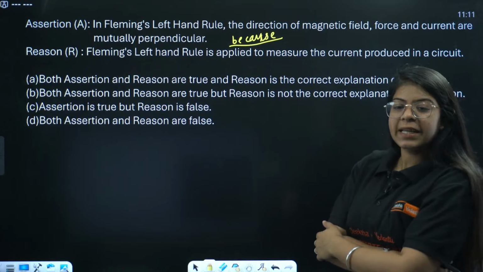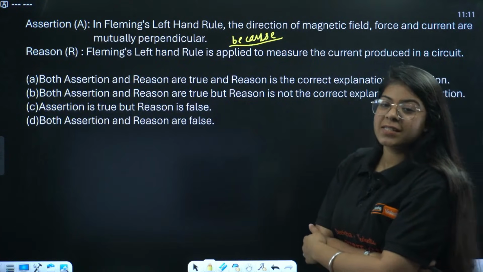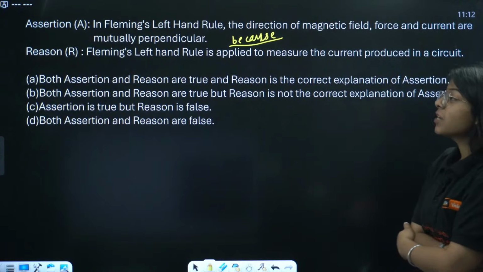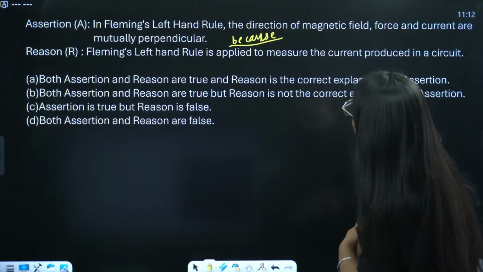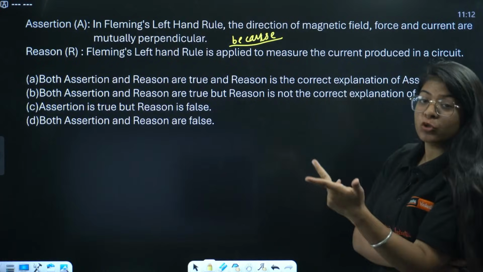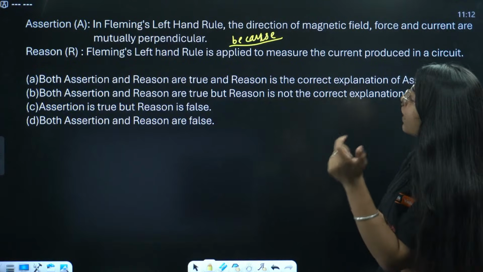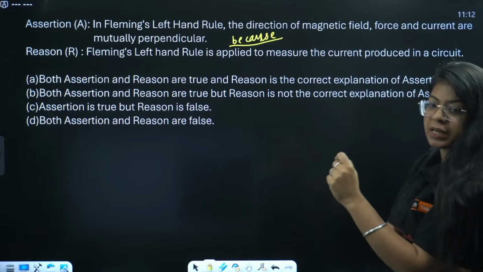Okay, let us read. Anisha has given the answer as A. The assertion says, in Fleming's left hand rule, the direction of magnetic field, force and current are mutually perpendicular, because Fleming's left hand rule is applied to measure the current produced in a circuit.